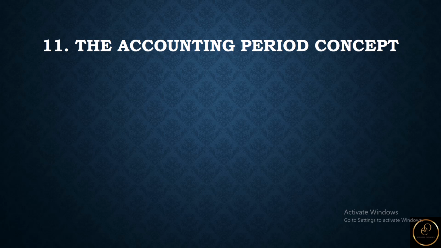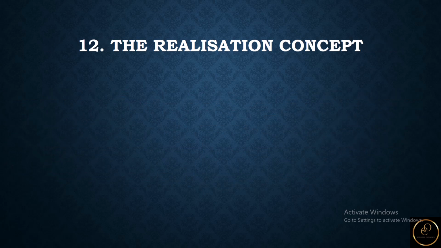This reference period is known as the accounting period. We also look at the realization concept. Under the realization concept, the following can be said: that profits are realized immediately goods or services exchange hands, whether cash has been paid or not.